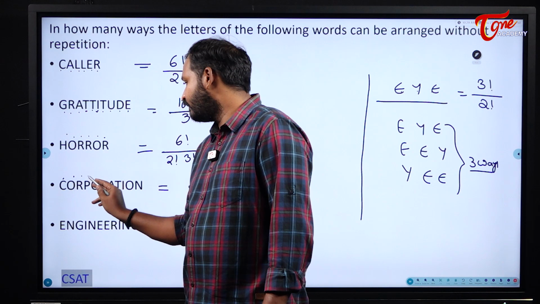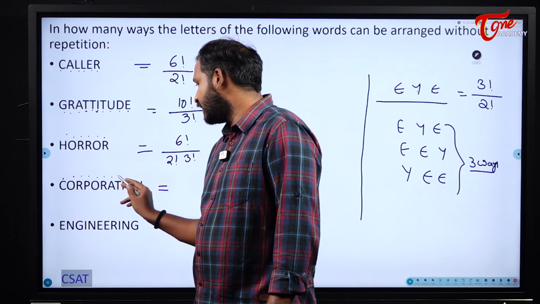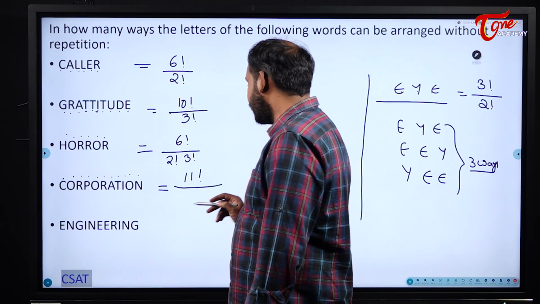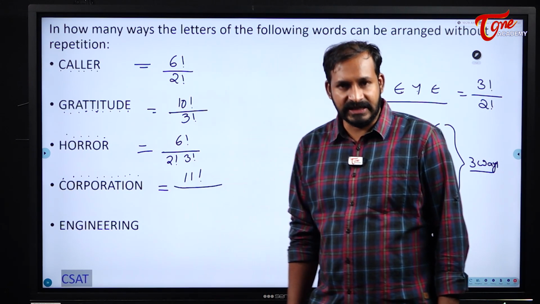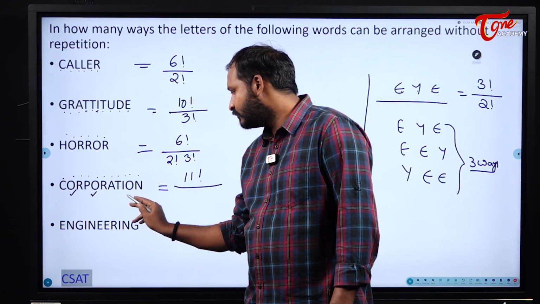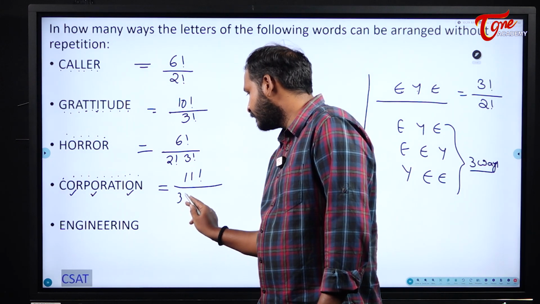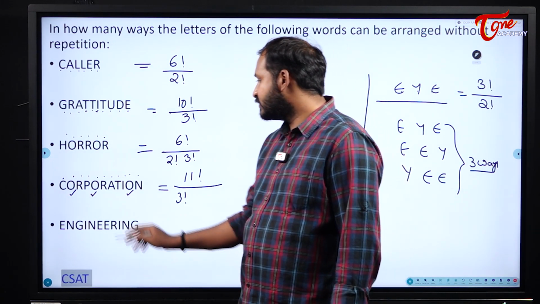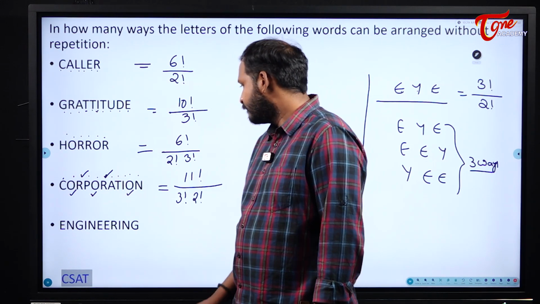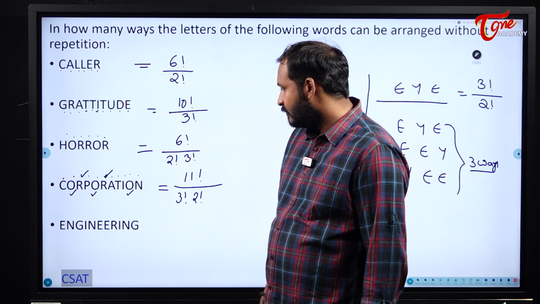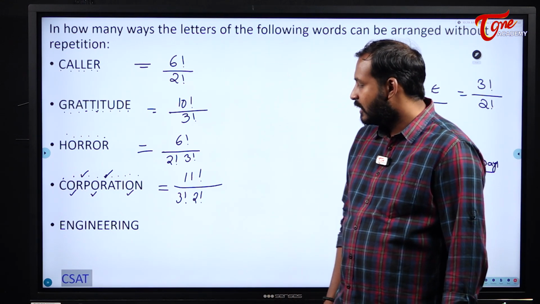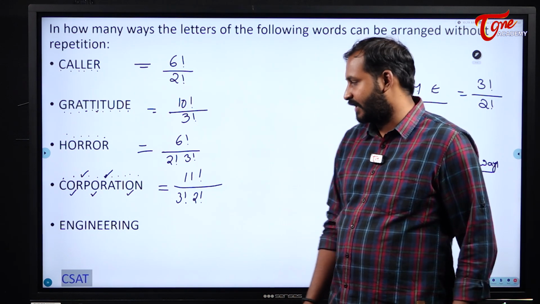Similarly, see the corporation. 1, 2, 3, 4, 5, 6, 7, 8, 9, 10, 11. 11 letters are there. 11 factorial by. Is there any repetition? Yes, there are repetitions. O was repeated 3 times, so 3 factorial. Next, R was there twice, 2 factorial. Is there any other letter repeated? No, that's it. Only O and R are repeated. So, 11 factorial by 3 factorial into 2 factorial.